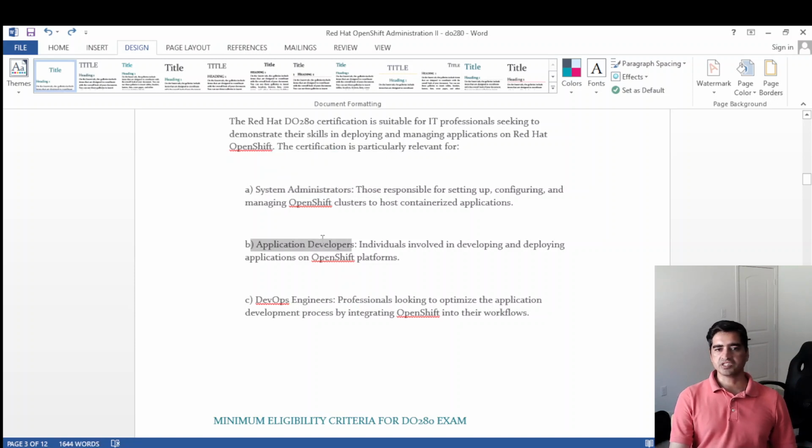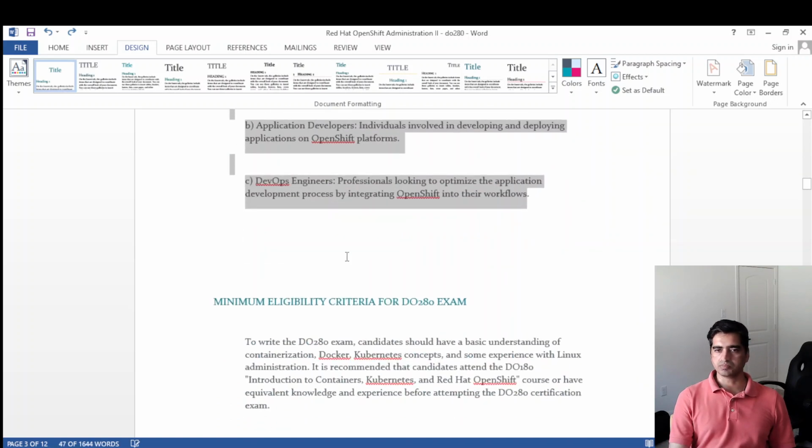If you are an application developer whose end product is going to run on OpenShift, or if you are in DevOps, mostly playing the combined role of system administrator and application developer, working on automation, and suddenly you come to know that there is a project coming up on OpenShift, then definitely you should also be familiar with deploying, managing, and automating things on OpenShift. So definitely these three categories of people should go for it.